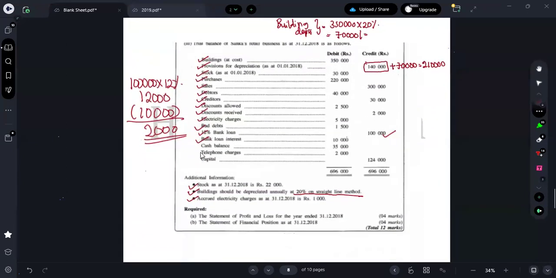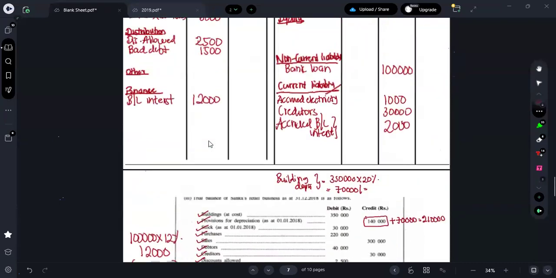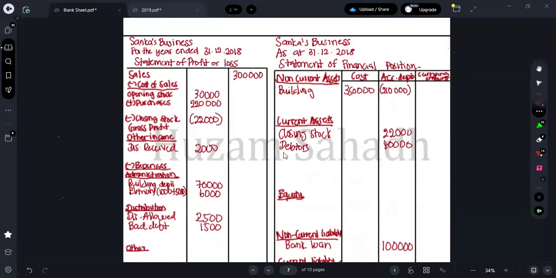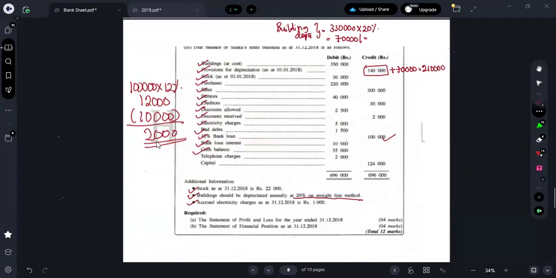2,000. Next one is what? Cash balance is 35,000. So here you can put as what? Cash. You can put as 35,000.